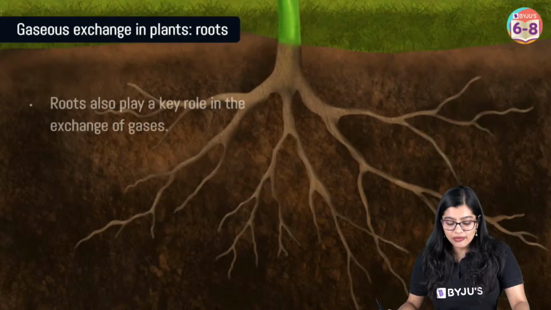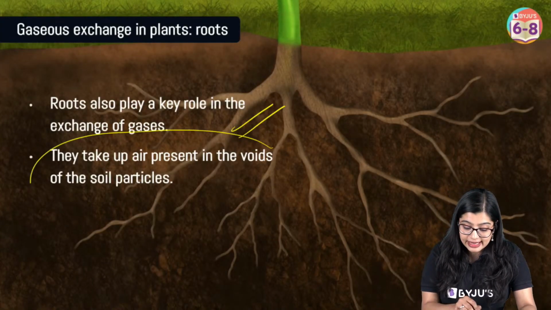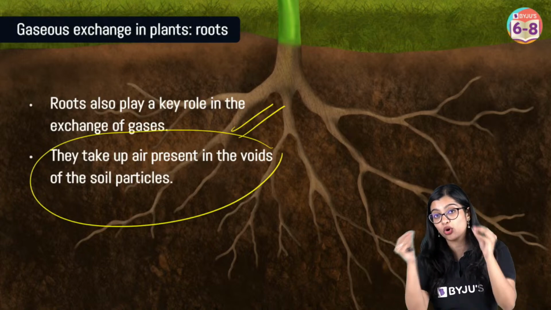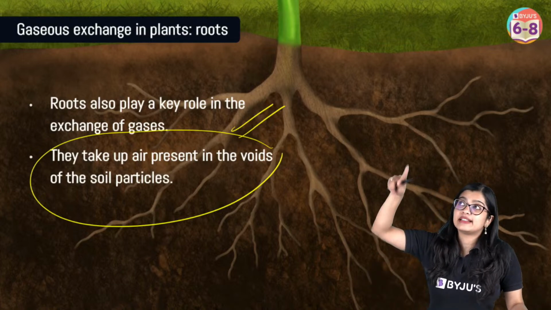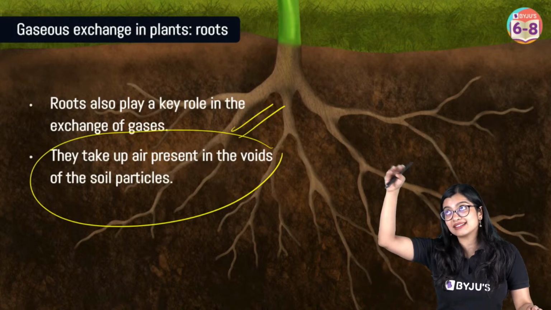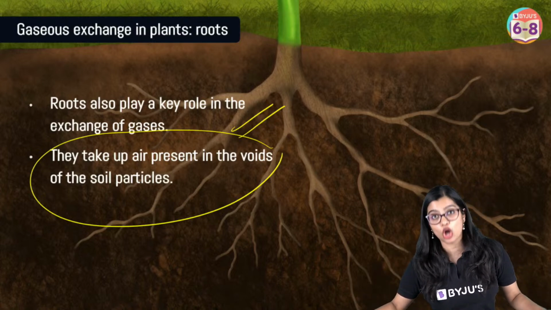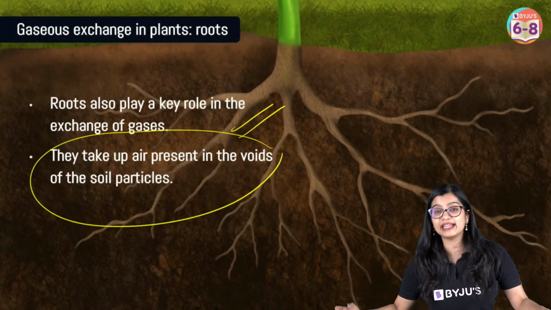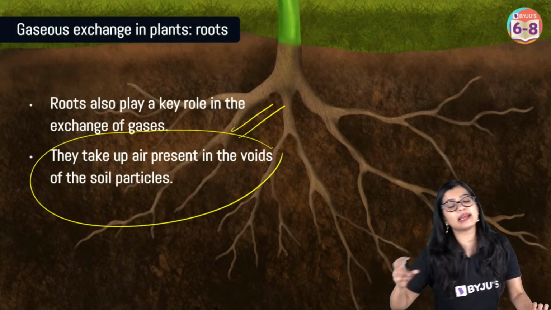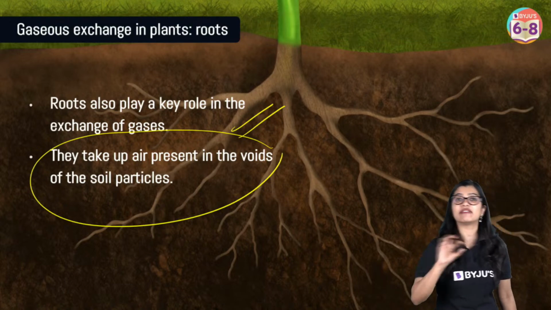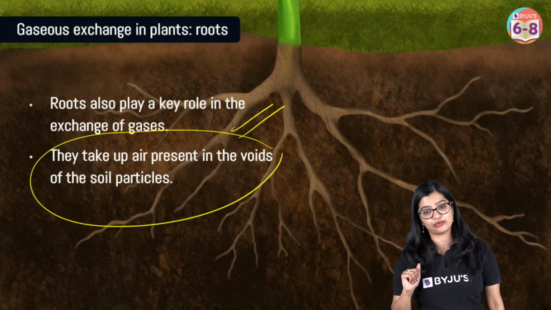Yes. Now, of course, we know that respiration happens in the roots also. Whenever there are air spaces in the soil, roots are able to take up the gases directly and give them out. Disha was asking me, ma'am, what if it gets clogged? If it gets clogged, there might be some brief mechanisms by which they may survive for a short time, but eventually the roots will die if they remain waterlogged for a long period of time.